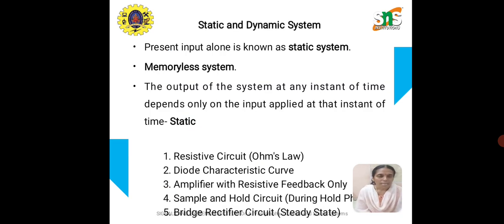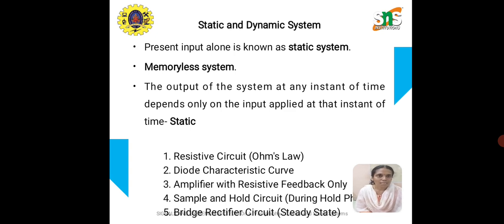The next is static and dynamic system. A system is said to be a static system whose input decides the present output. It does not carry the previous information or the previous results or whatever happened at past times. It depends only on the present values. Whatever the system receives as input at present, only that input is processed and given as the output. All the static systems are named memoryless systems because they do not have information about the previous situation.